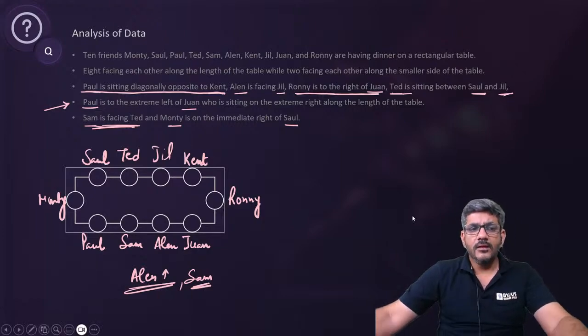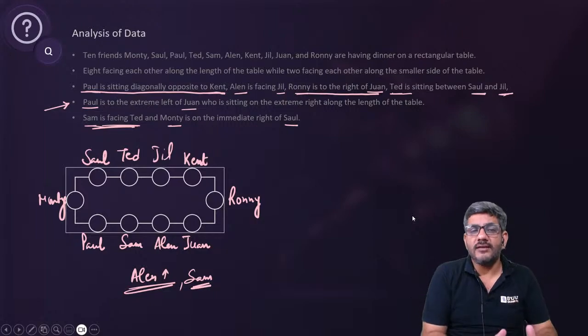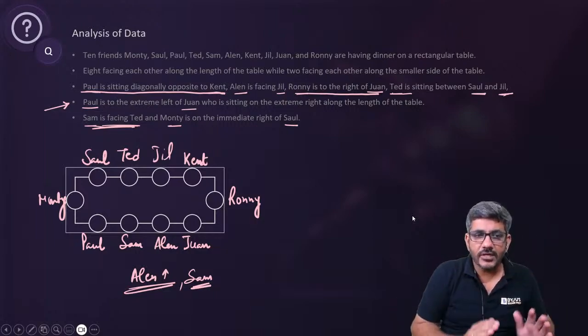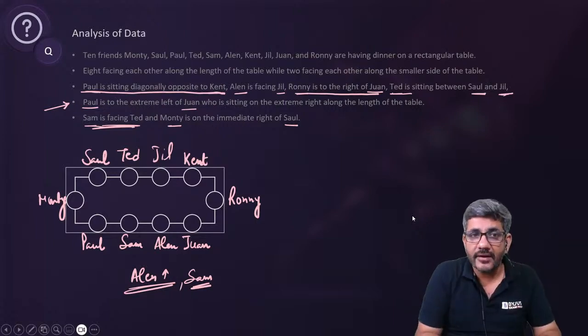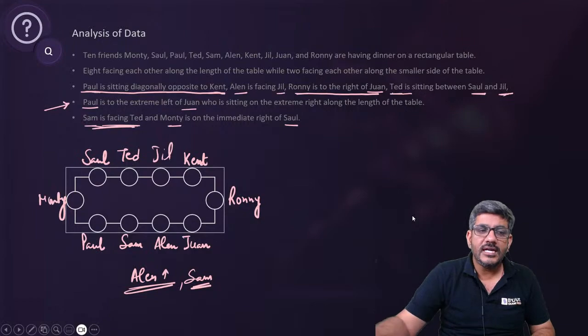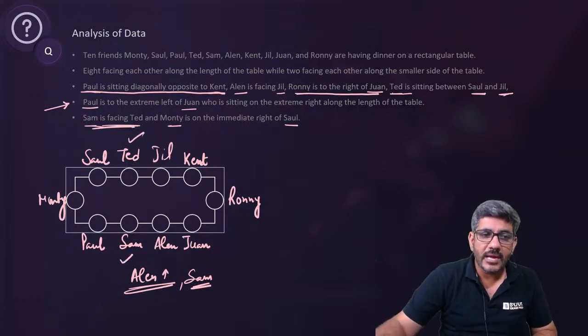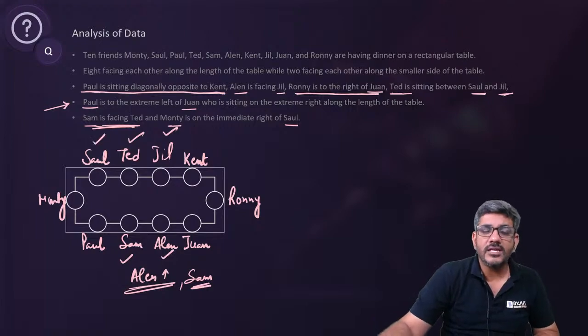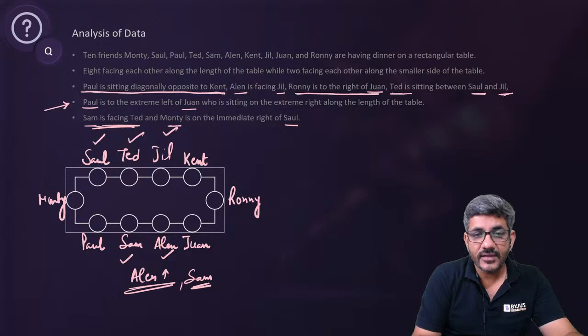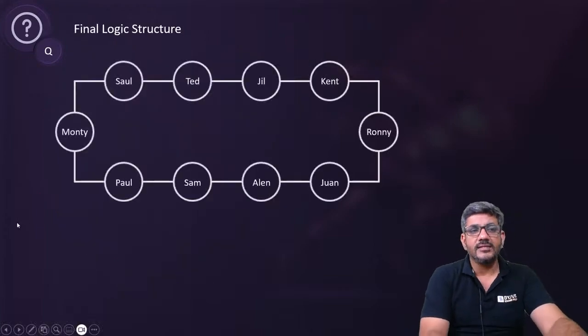Okay. We got to know that Sam and Alex have to be on this side, right? Opposite to Alex, there must be Jill. Opposite to Sam, there must be Ted. And Ted is between Saul and Jill. By that logic, Ted must be here opposite to Sam. Jill must be here opposite to Ellen. और ये Saul के बीच में और Jill के बीच में Saul would be here. एक ही आदमी बचा Monty. That satisfies everything. So once the set is made like this, I'm sure this would agree with whatever we did.